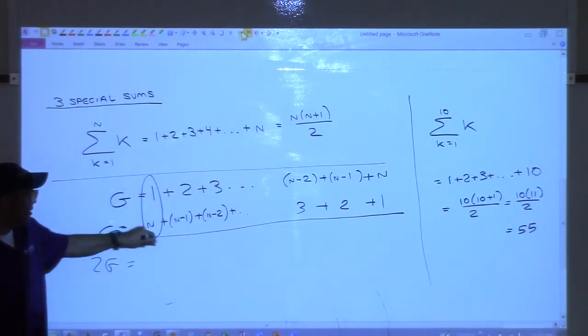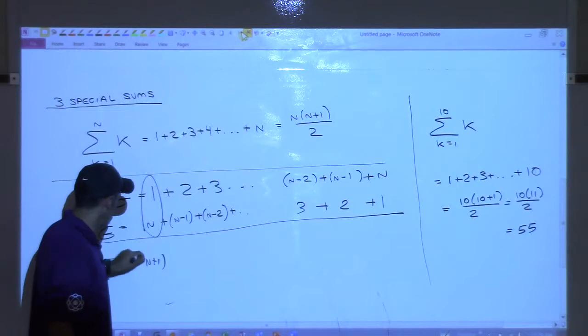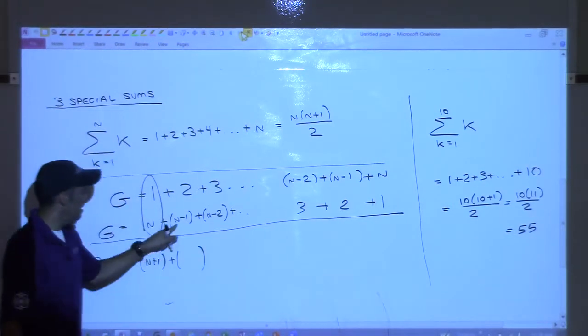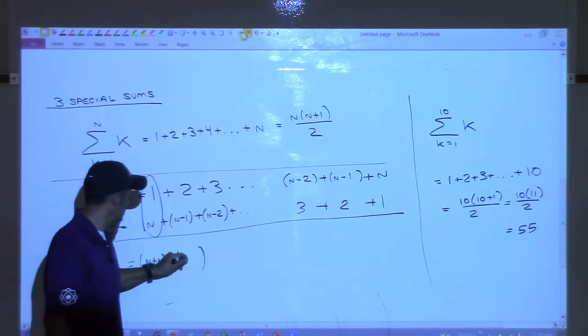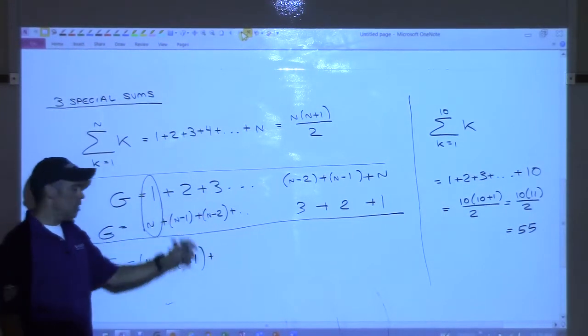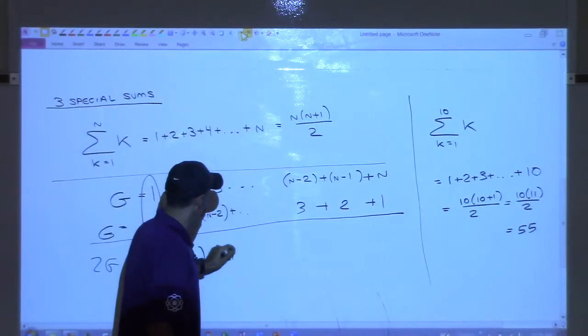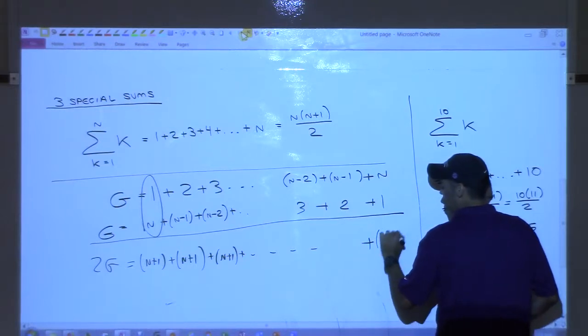What's the first thing you get when you add together? N plus 1. Okay, what's the next one going to be? N minus 1 plus 2. N plus 1. N minus 2 plus 3. N plus 1. All the way down to the very end. And the last one will also be n plus 1.